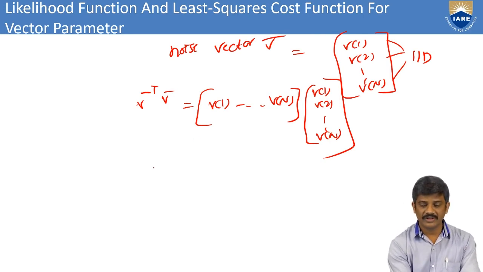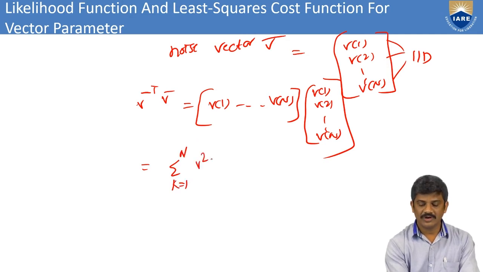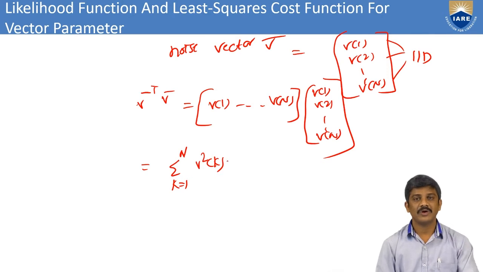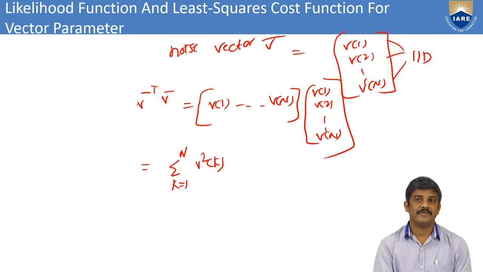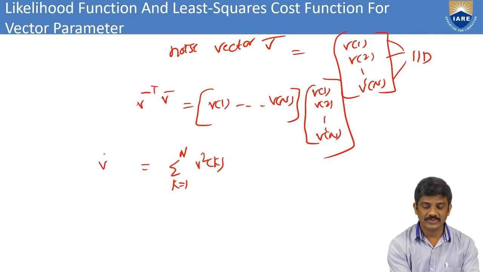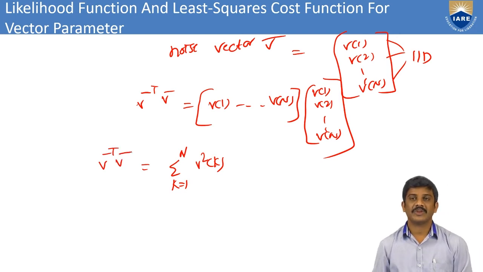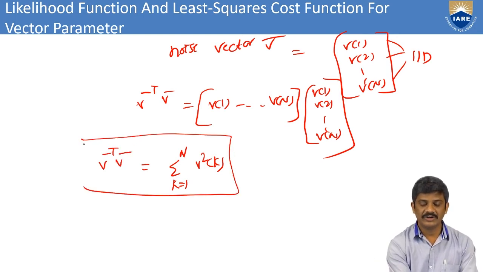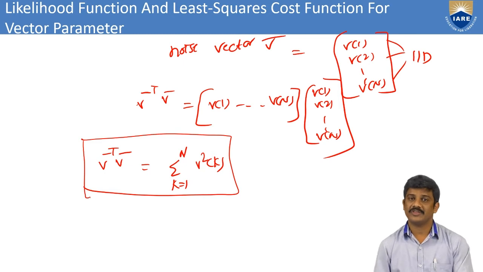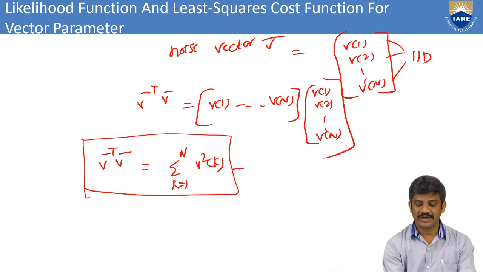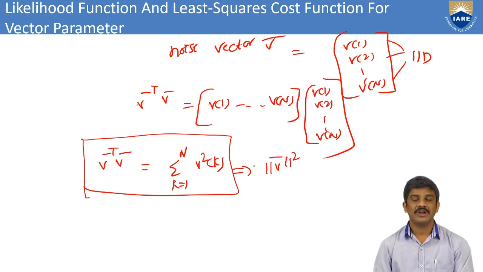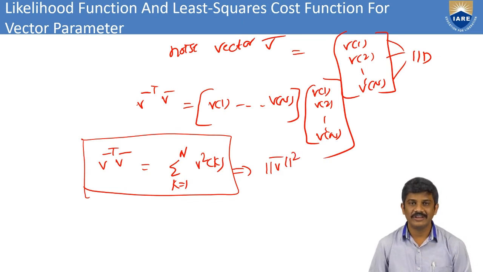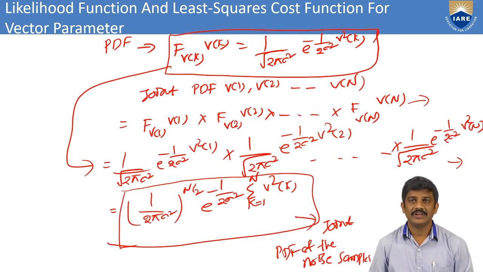Then from this one we can also write sigma k equal to 1 to n of v squared of k. From this it is also v transpose vector and v vector. And for the simplification, as in the previous session, we can also write this as the mod of the v bar vector. Just I consider here, don't confuse here.